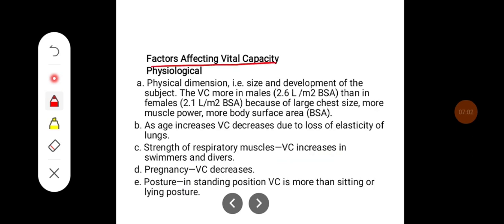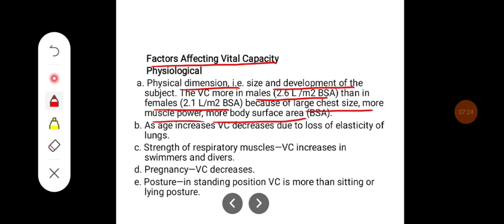Factors affecting vital capacity. Some of the physiological factors like physical dimensions, that is the size and the development of the subject. The vital capacity is more in males than the females because of the large chest size and more muscular power and more body surface area.